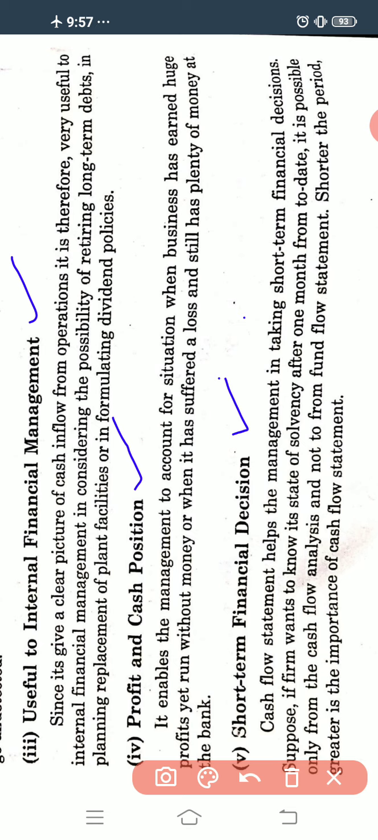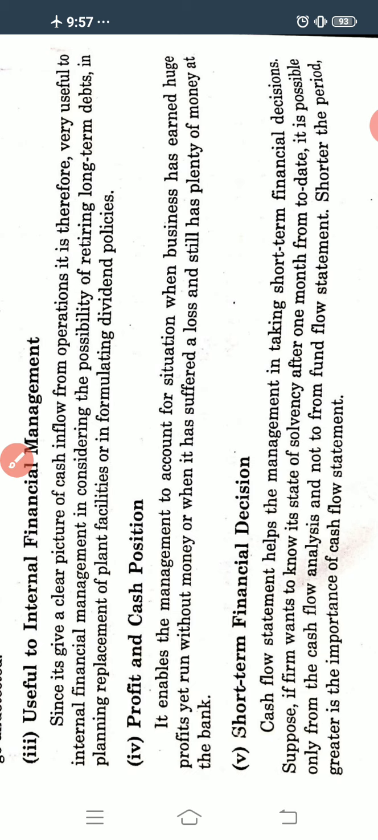And the last advantage is short term financial decisions. Here the cash flow statement helps the management in taking short term financial decisions. Maybe it can help to forecast only for 1 year, not more than that. Suppose the firm wants to know its state of solvency 1 month from today, it is possible only from the cash flow analysis and not from the fund flow statement.